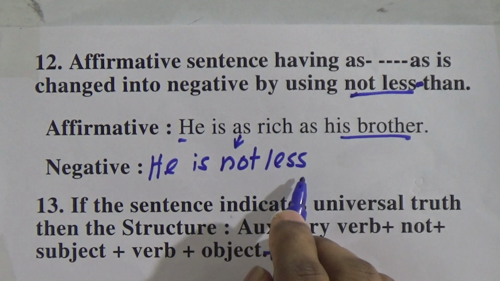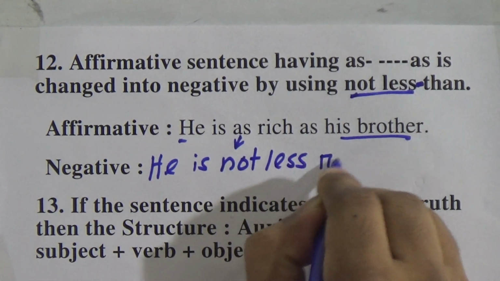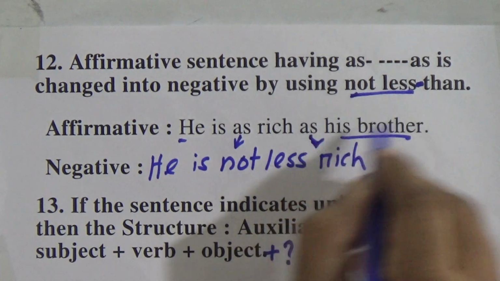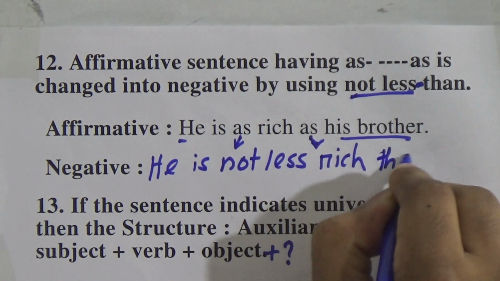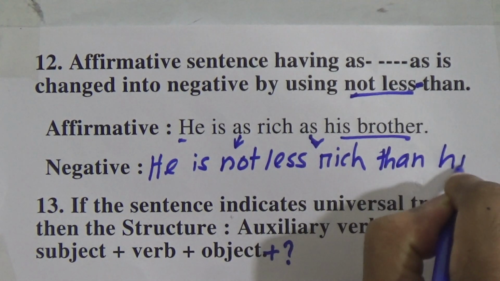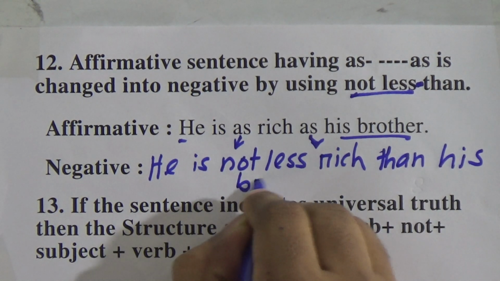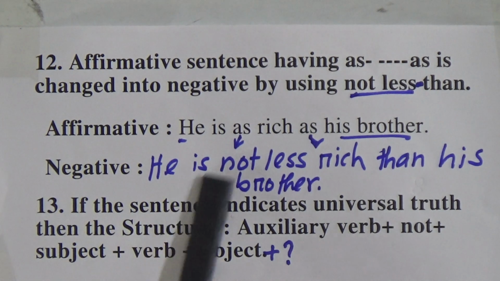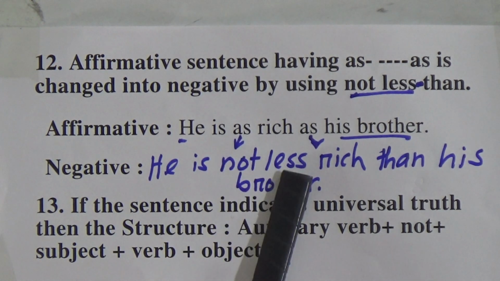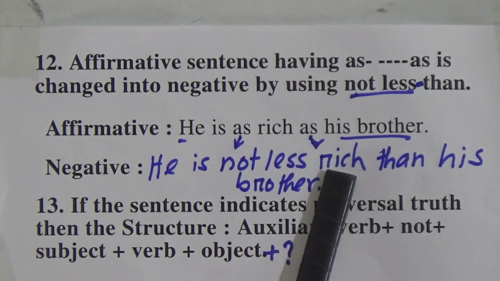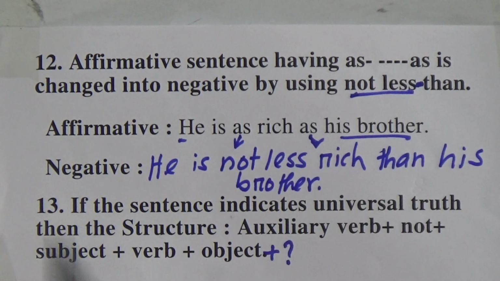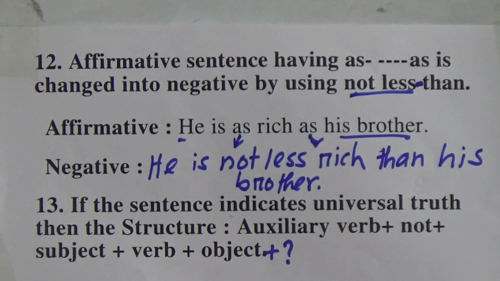So he is not less. The adjective will remain the same. And in place of the other as, we will use than. And then the rest of the sentence. So what we have done: in place of as, we have used not less. The adjective will remain the same. In place of the other as, we will use than. Everything else will remain the same.